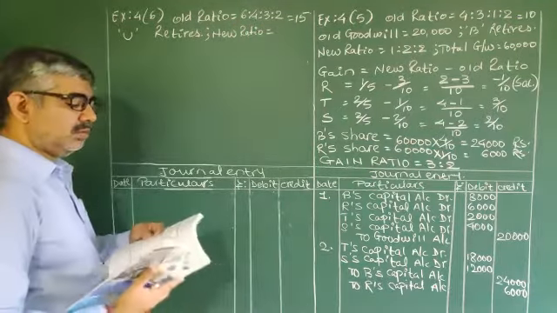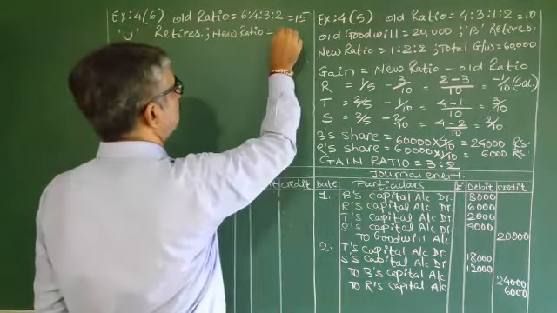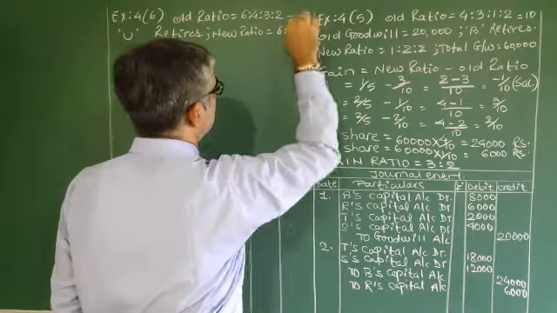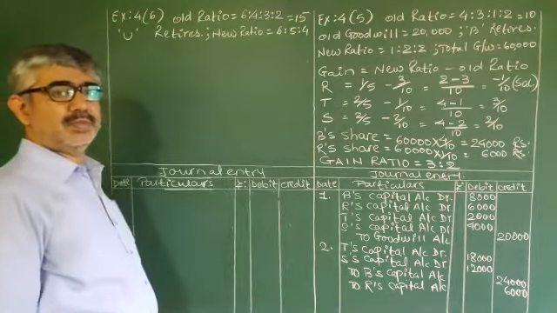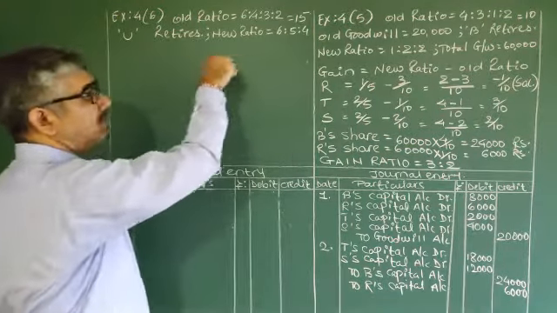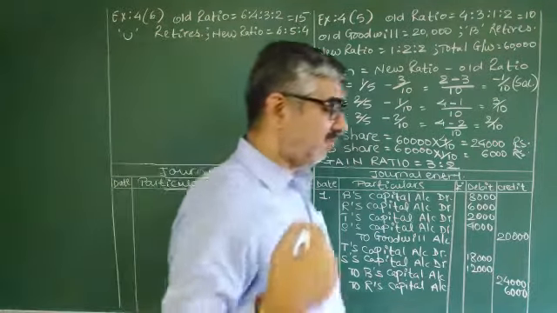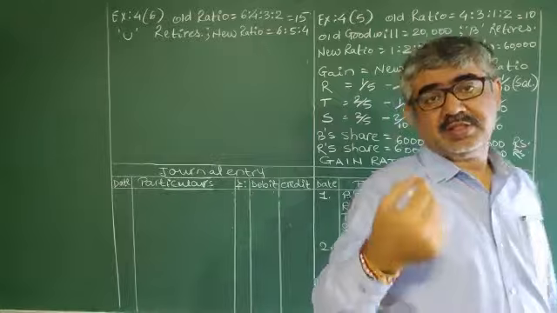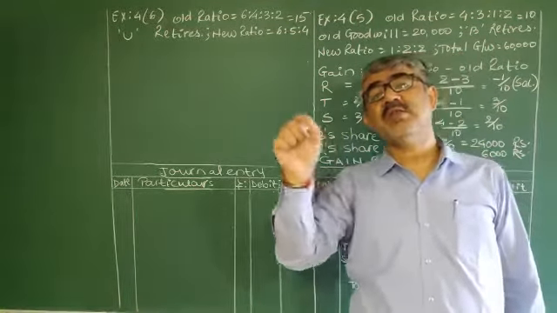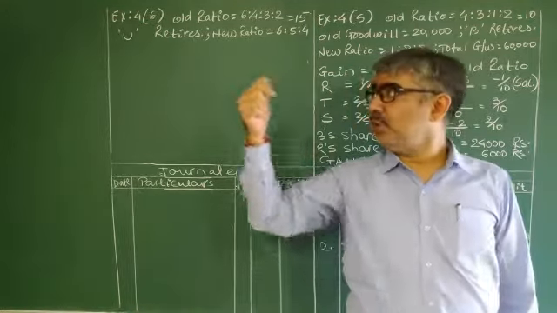What is it? It's given 6:5:4. Okay? Now if you noticed, old goodwill is not given in the question. Even in all 5 questions we solved, they say goodwill is valued at the time of retirement of you.